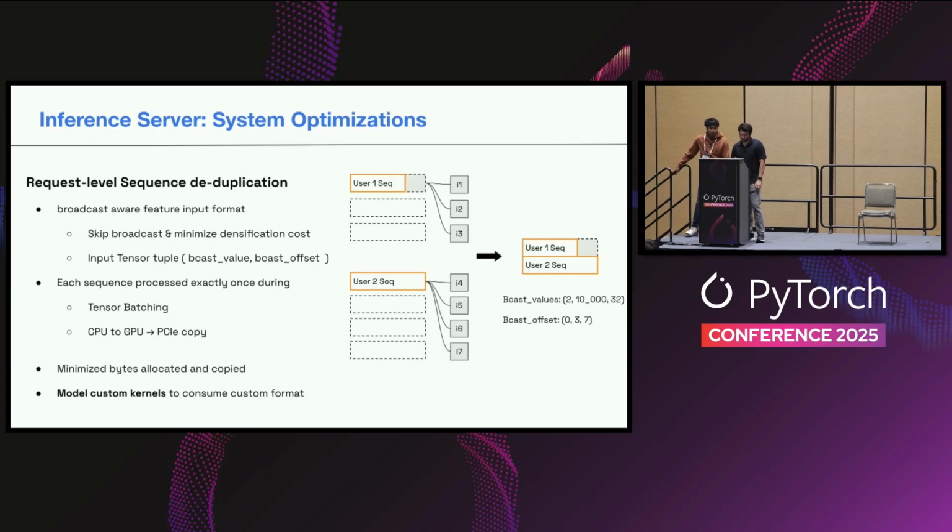So what did we do? We did 2 kinds of optimizations here. The first is request level sequence deduplication. Conceptually, all of these sound simple, so I'll just try to quickly go over what they do.